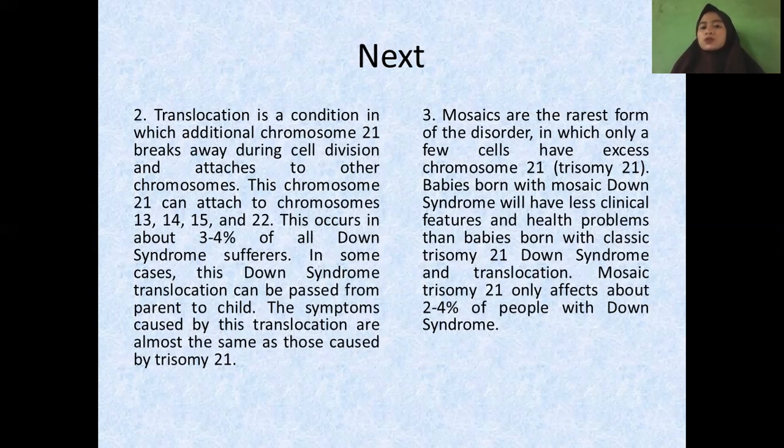The third is mosaic. Mosaic is the rarest form of the disorder, in which only a few cells have an extra chromosome 21, or trisomy 21. Babies born with mosaic Down syndrome will have fewer clinical features and health problems than babies born with classic trisomy 21 Down syndrome and translocation. Mosaic trisomy 21 only affects about 2 to 4% of people with Down syndrome.